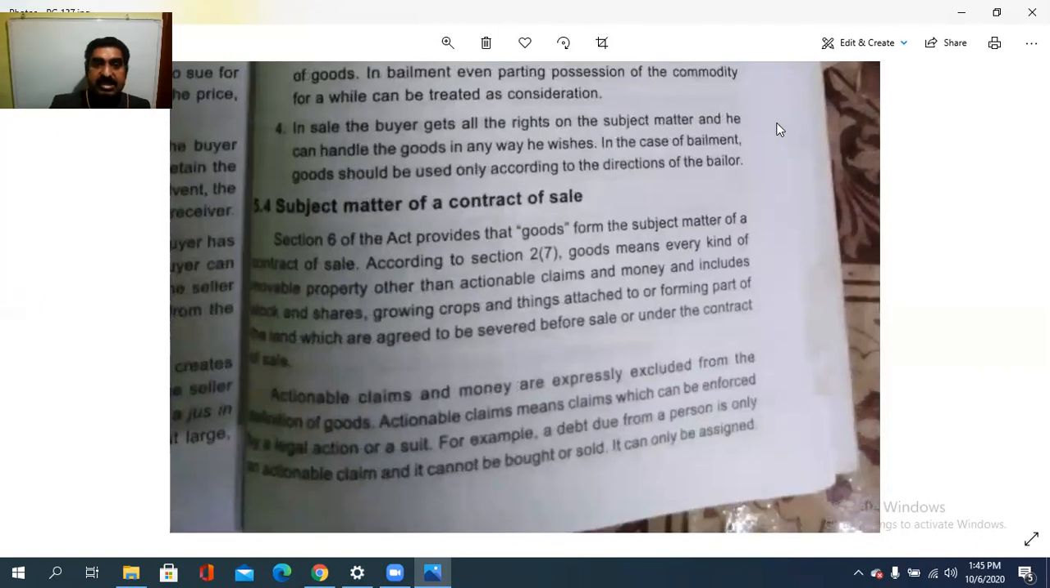Next is the subject matter of a contract of sale. What are the subjects within which a sale takes place? Section 6 of the Act provides that goods form the subject matter of a contract of sale.